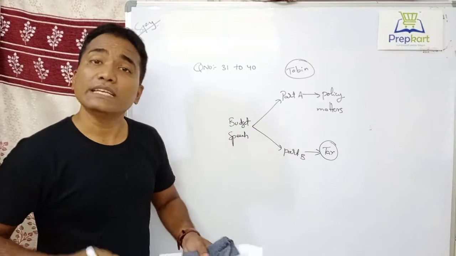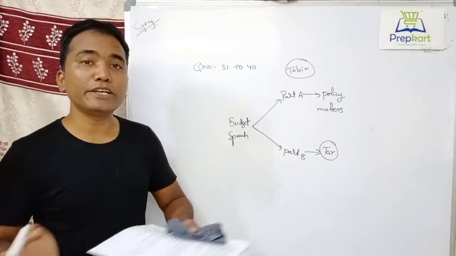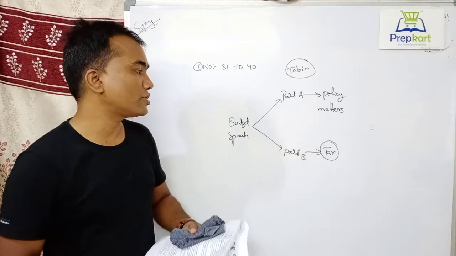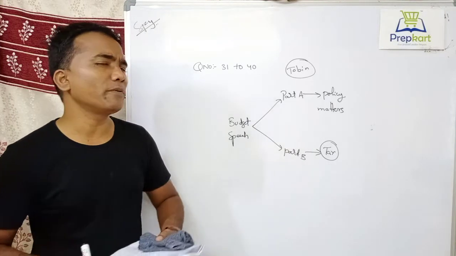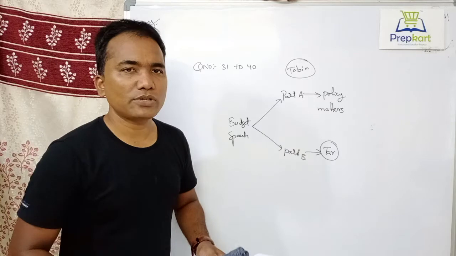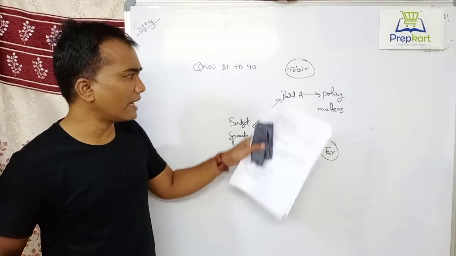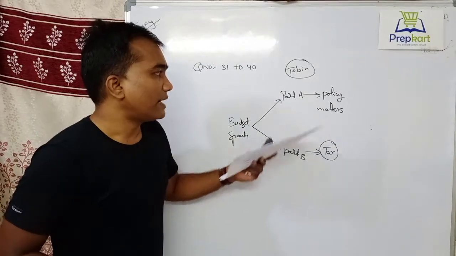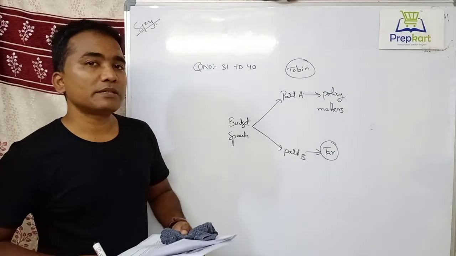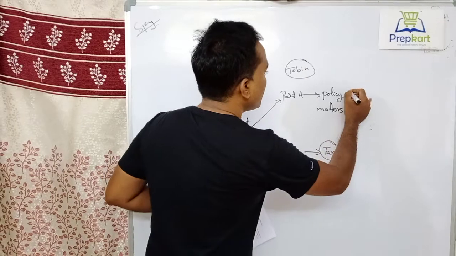For example, GST. If they introduce GST, then they have to mention it in part B of the budget speech only. So anything related to tax structure is a part of part B, and part A deals with the policy matters, and part A plus part B collectively is known as